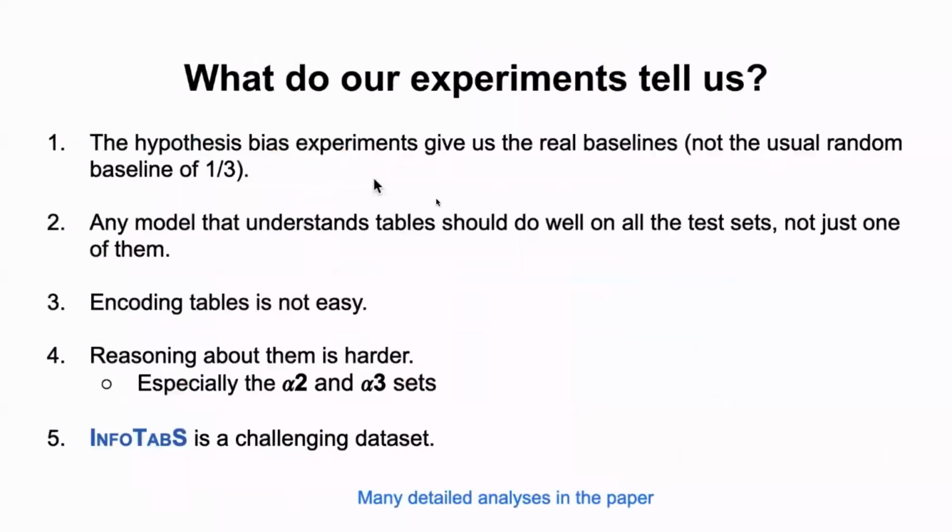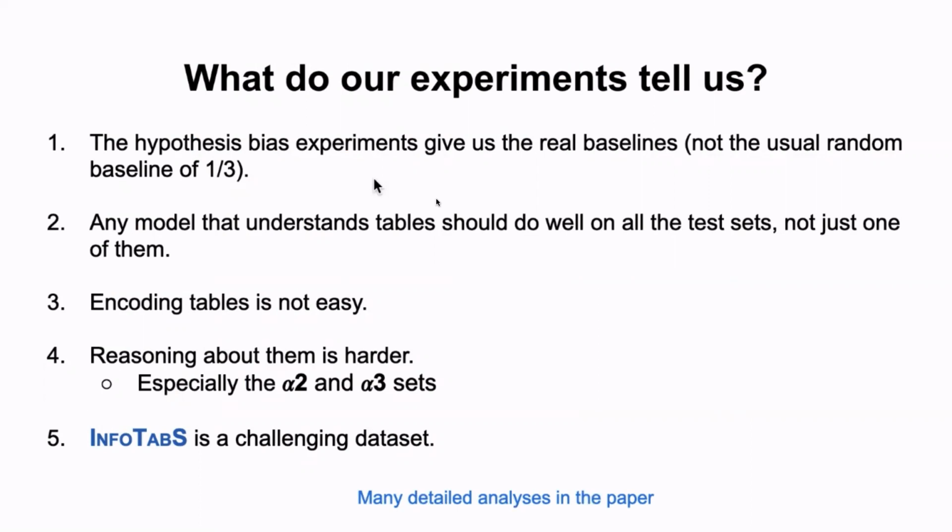So what does our experiment tell us? First, we should always use hypothesis bias baselines instead of just using majority and random baselines. Secondly, we should have multiple test sets instead of a single test set, because it will help us in analyzing the dataset well and also the spurious artifacts in the dataset.